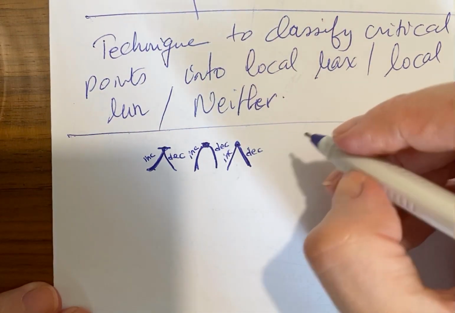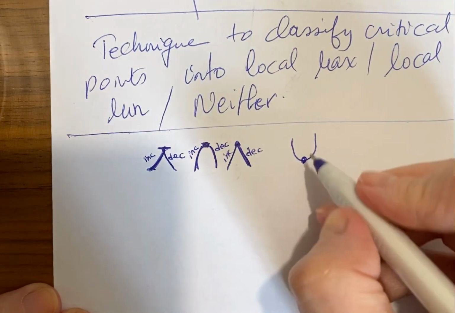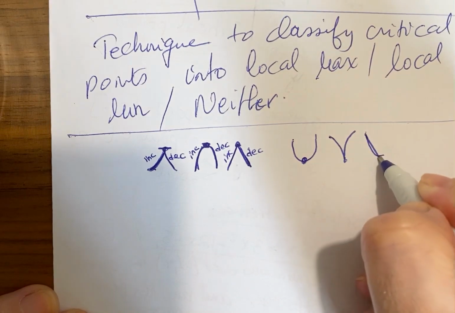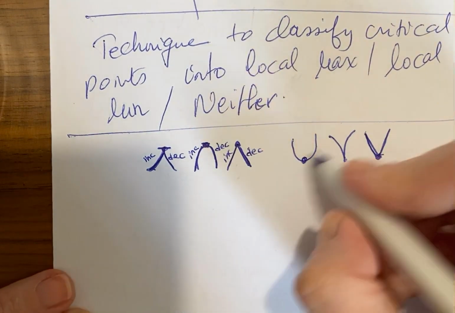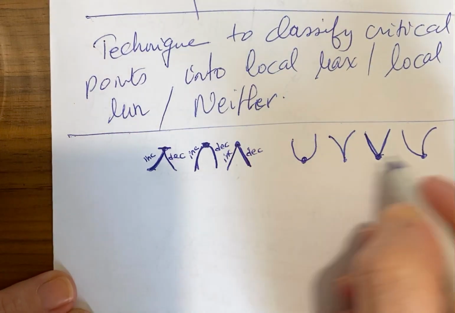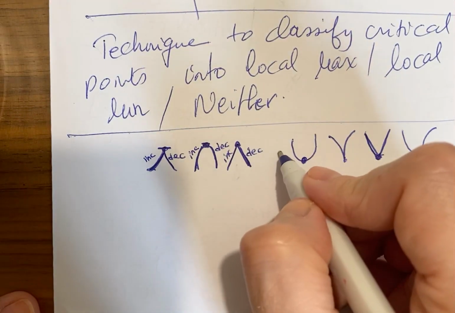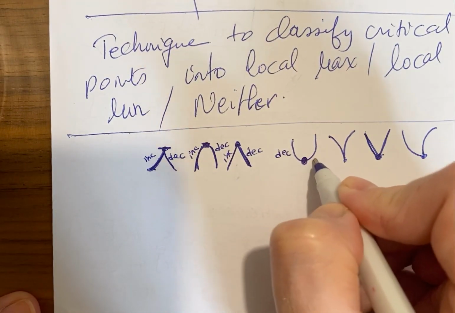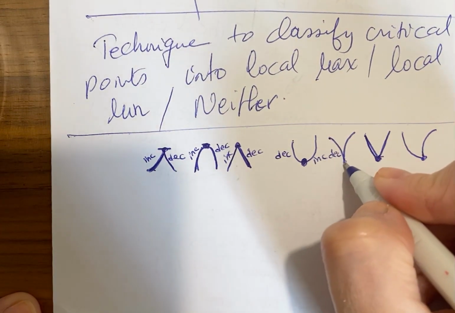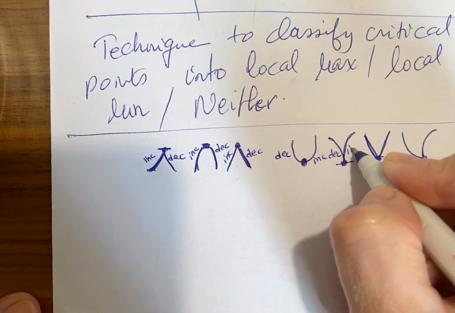Whereas when we have a local min, what does a local min look like? It looks like this, or this, or this. Of course, there are variations. It could be like this, then like this. It's anything that looks like that. But what is the description happening here? It was decreasing, it stopped, it started to increase. The values were decreasing, they stopped, they start to increase.